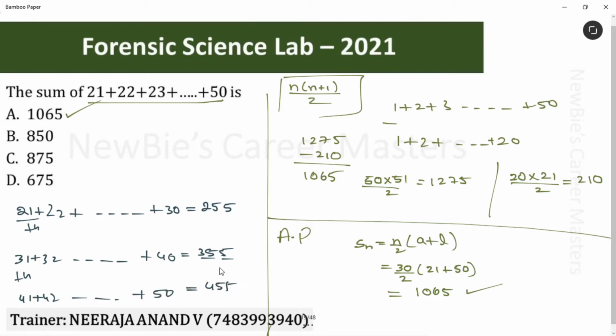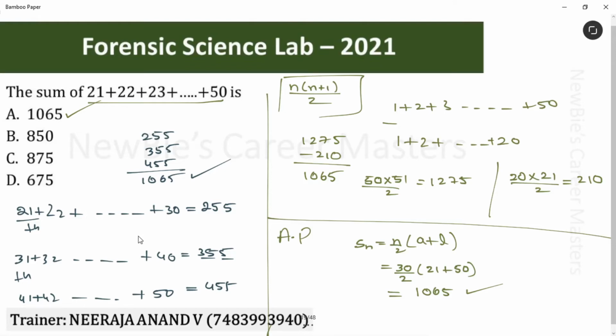It's very simple. Now to get the answer, what do we have to do? We have to just add these 3 numbers. Answer is 1065. We have discussed 3 methods to solve this question. One is using the formula of sum of natural numbers, another is the AP method, and finally the shortcut method. Whichever you are comfortable with, use it.